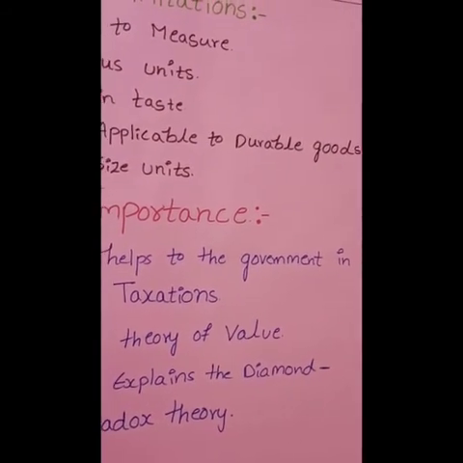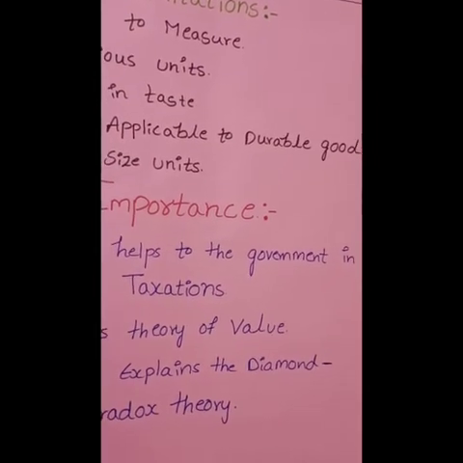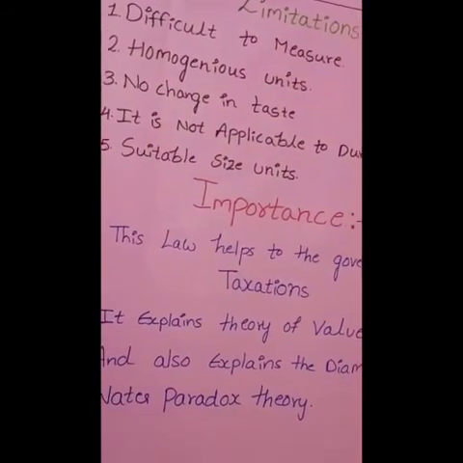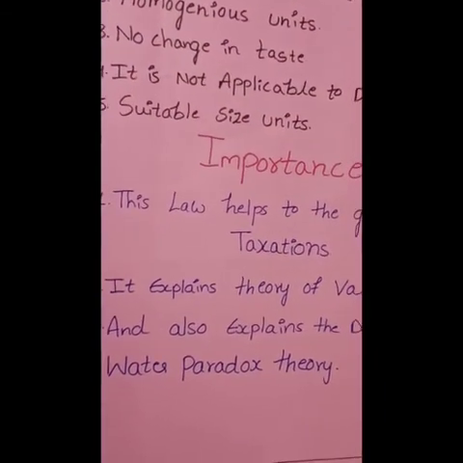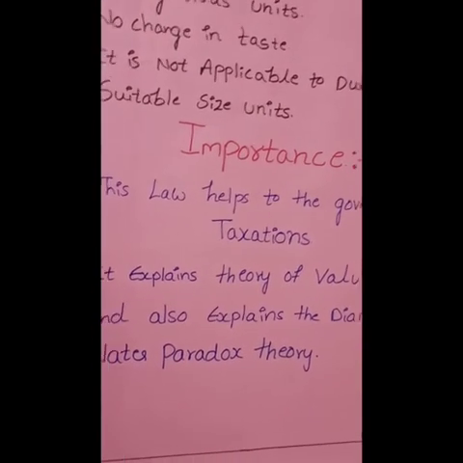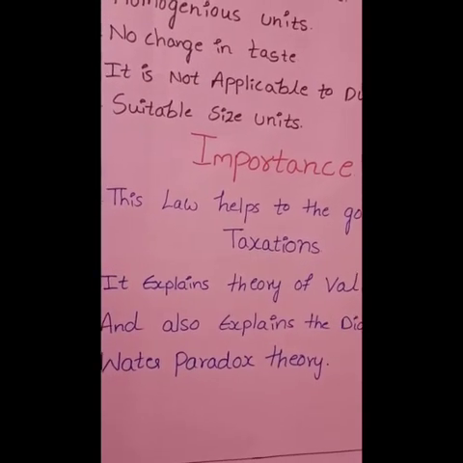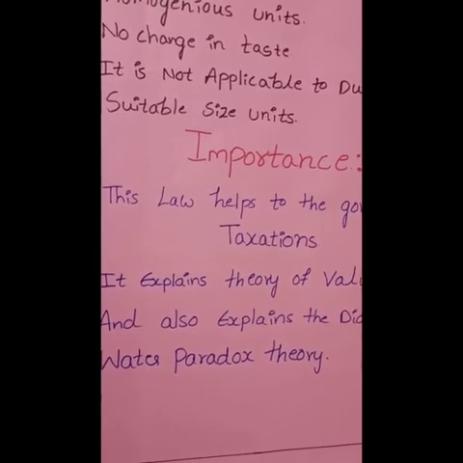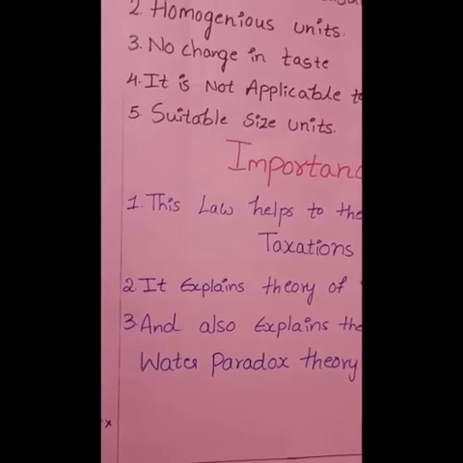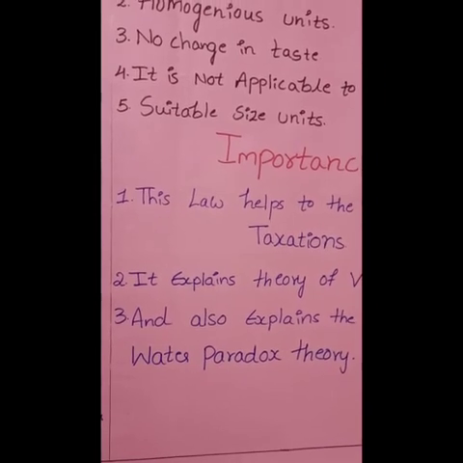That is, the price of a commodity falls when its supply increases because with the increase in stock, its marginal utility decreases. It also explains the diamond-water paradox. The famous diamond-water paradox of Smith can be explained with the help of this law, because scarcity of diamonds gives them high marginal utility and also a high price, while water is relatively abundant. So it possesses low marginal utility and hence a low price. Even though its total utility is high, this is why water has a low price as compared to diamonds.